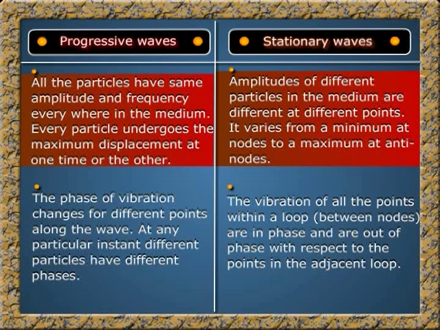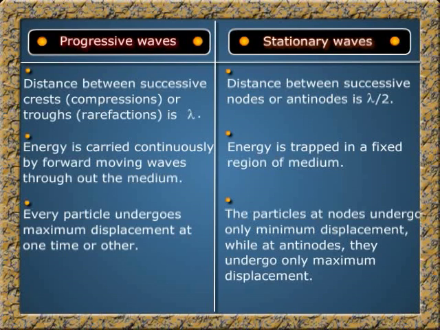One more difference we can look at is, in progressive waves, the phase of vibration changes for different points along the wave. At any particular instant, different particles have different phases. In stationary waves, the vibrations of all points within a loop are in phase and are out of phase with respect to the points in the adjacent loop. Another difference: in progressive waves, the distance between successive crests, that is compressions, or troughs, that is rarefactions, is lambda. In stationary waves, the distance between successive nodes or antinodes is lambda divided by 2.